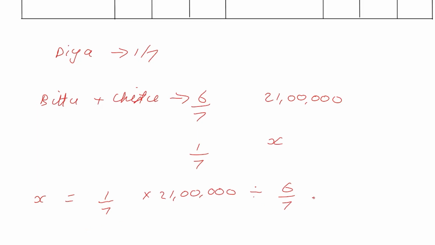If I want to convert this division into multiplication, I have to take reciprocal. So into 7 by 6. And now life becomes easy because I can do 7 and 7 cut. Maybe 3 twos are, 3 sevens are, 2 ones are, and you're going to end up with 3,50,000. Do the math, I'm sure you'll get it.